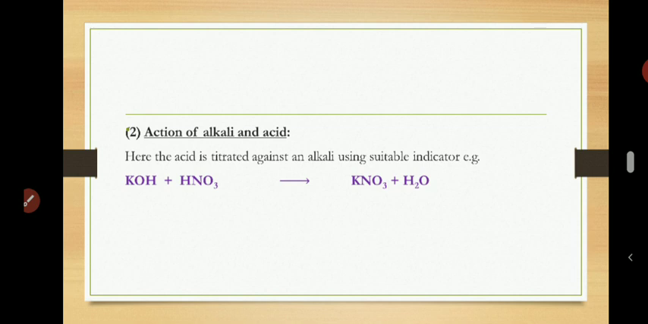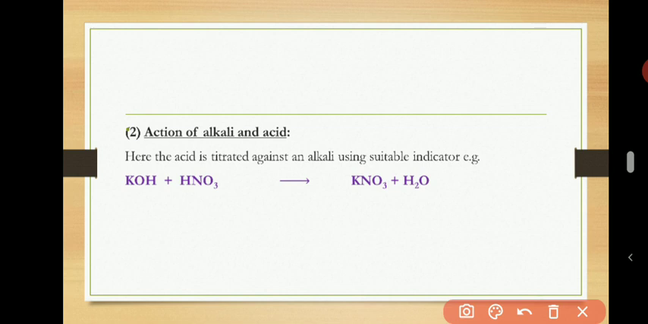Of course, what the indicator does is to change color whenever the pH is changing. You remember that indicators are organic dyes that show color changes according to the pH of the solution. So you shake it, you swirl it. Then once the indicator changes color, you stop titrating. That's how you react an acid with a base, to know the particular volume of the acid that will completely react with a base. So that is how you prepare a salt by the action of a neutralization reaction.